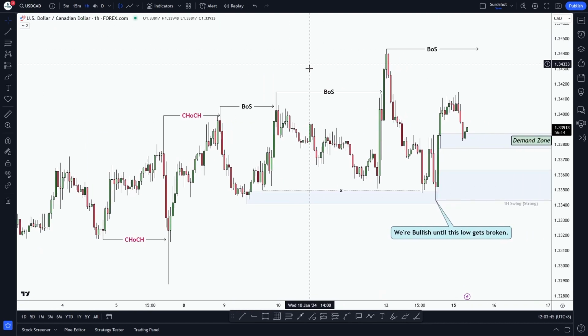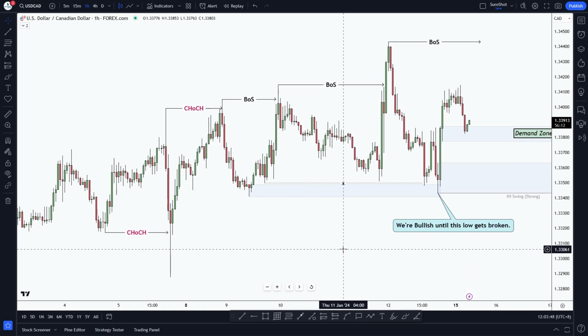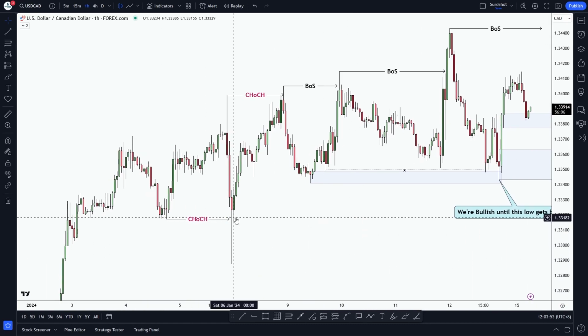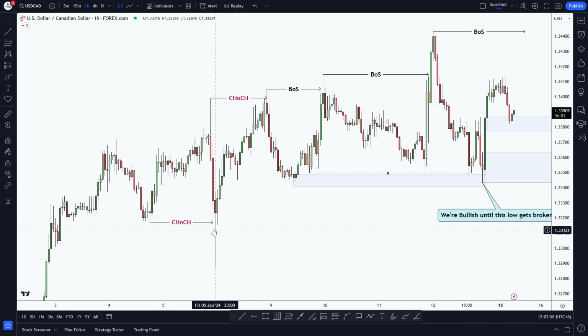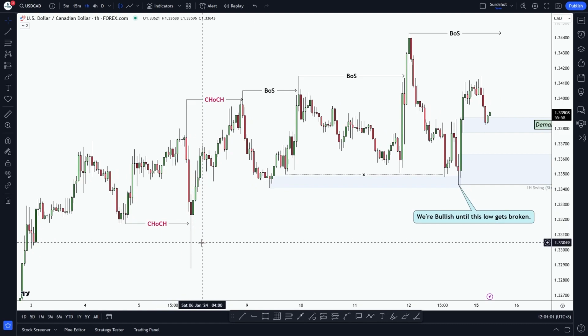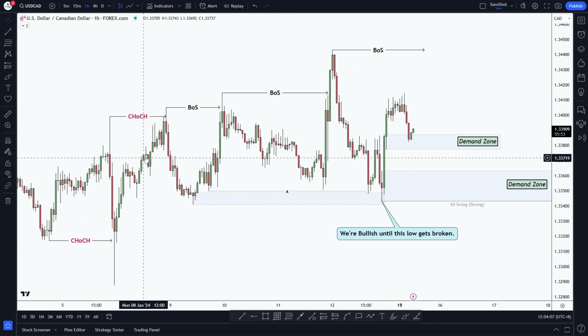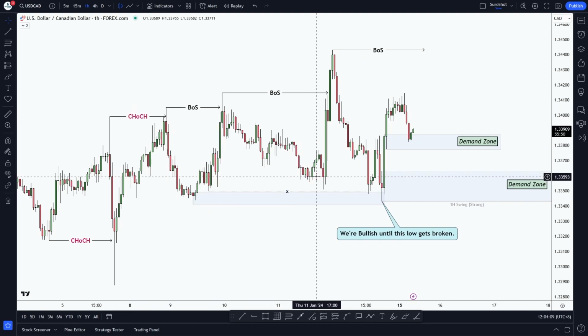If you look at last week's market structure, what can we see in the charts is that after this liquidity sweep, it was not a CHoCH literally, because there was no body candle close below this low. So this was potentially a liquidity sweep. And after that, market impulsed higher, creating higher highs and higher lows.